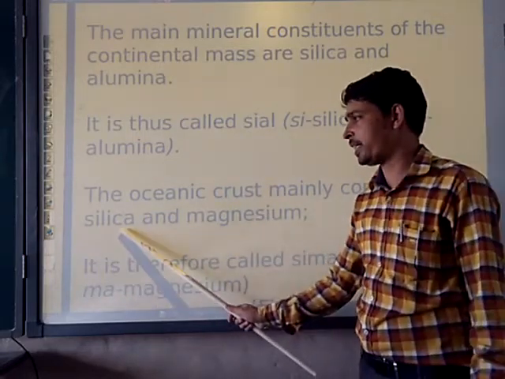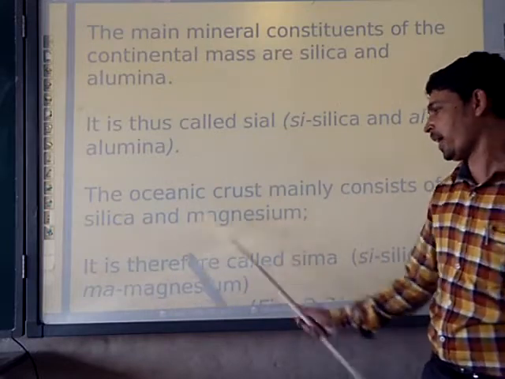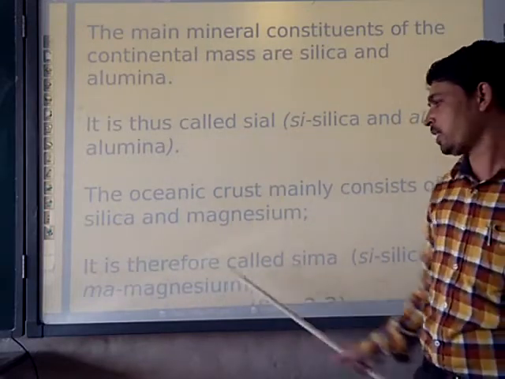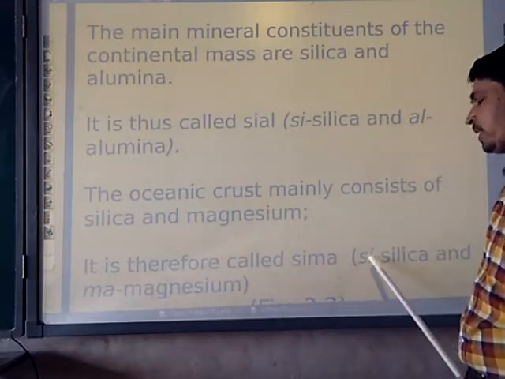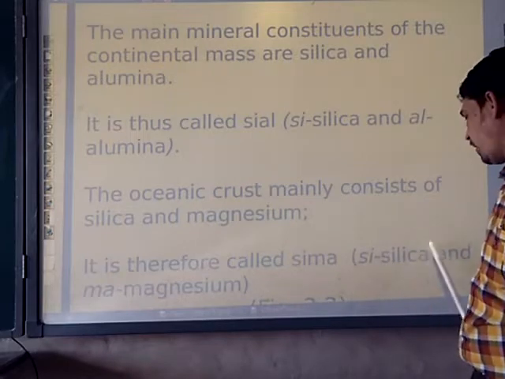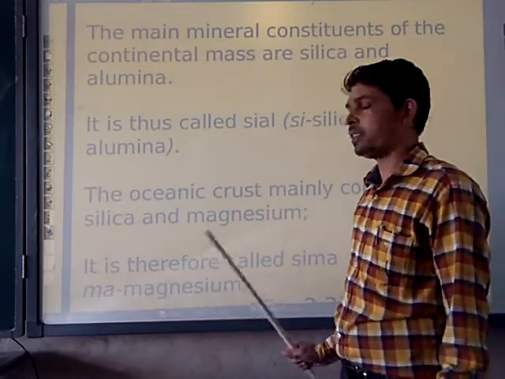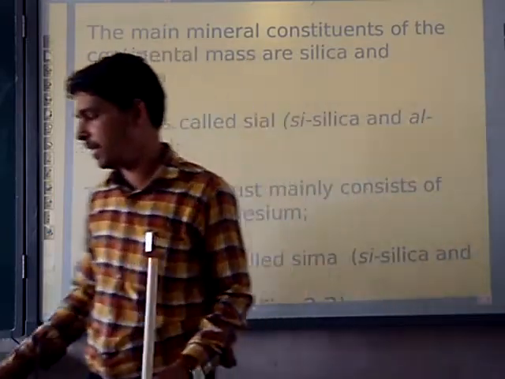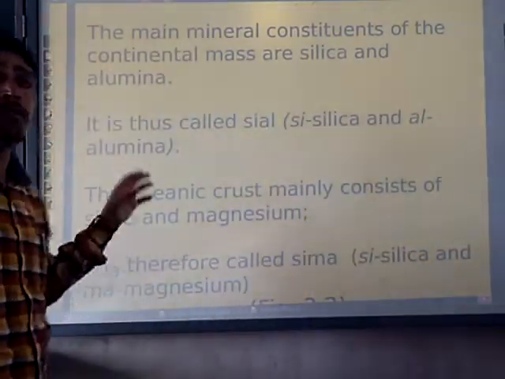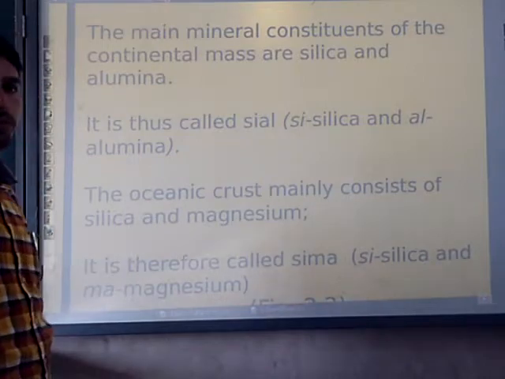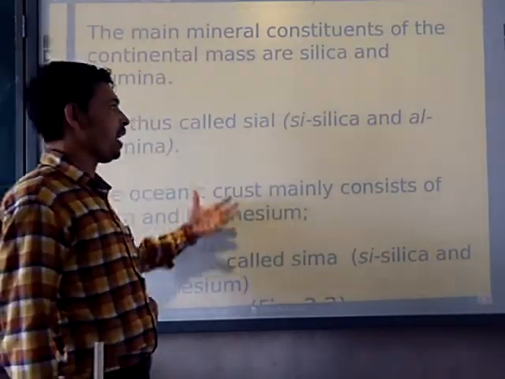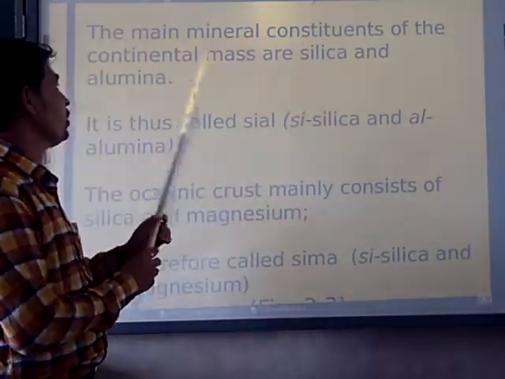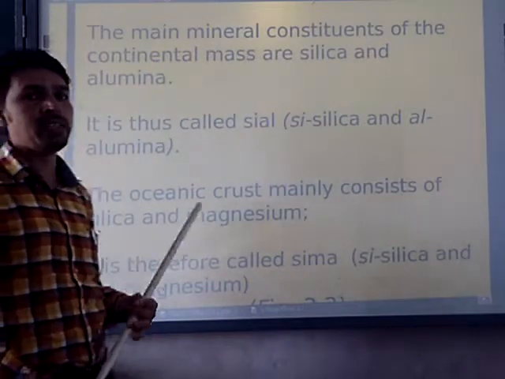Joining these again, we have the SIMA: Si means silica and Ma means magnesium. Moving further to discuss in detail, we are going to see figure number 2.2, in which we will see the constituents of the continental as well as the ocean floor.